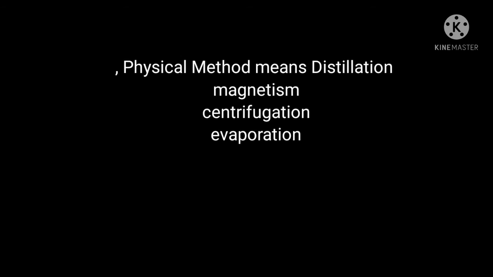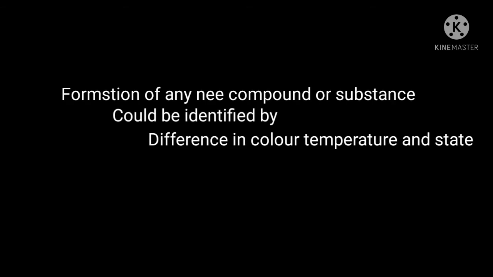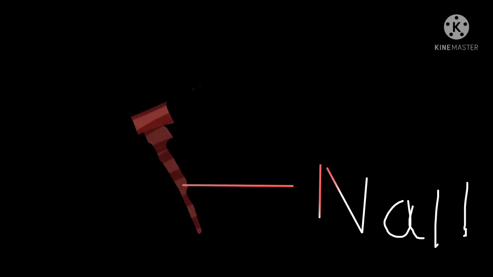Now a question could be, how could we know that there is a new compound? Usually we check the temperature, the state or the color. If there is any change in them, usually we consider that a new compound is formed. Rusting of any metal is also a chemical reaction, which is identified by the change of color.